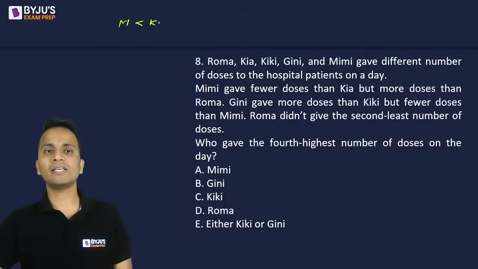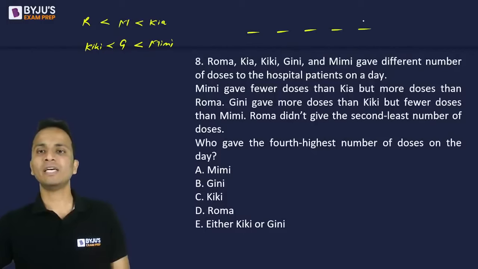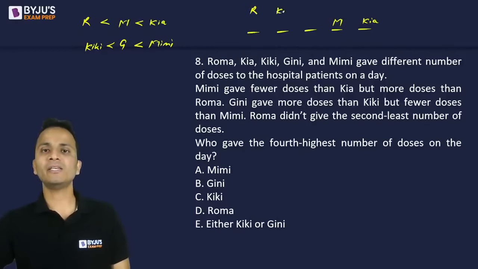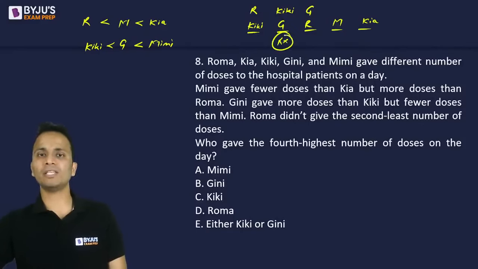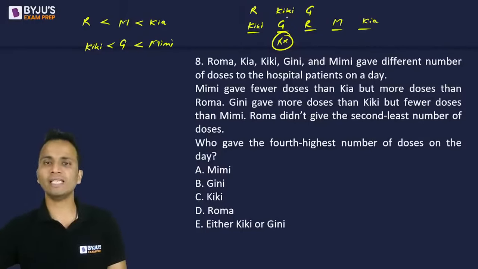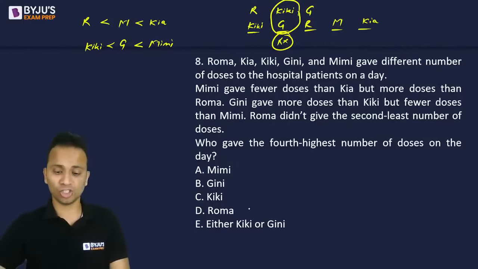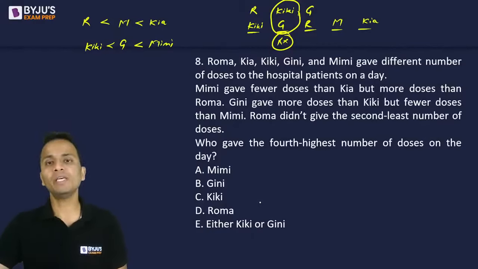Mimi gave fewer doses than Kia and more doses than Roma. And Ginny gave more doses than Kiki and fewer doses than Mimi. So 1, 2, 3, 4, 5. Kia will be the highest and Mimi will be the second highest. Then at these three places, I can place Roma, then Kiki, and then Ginny, or it can be Kiki, Ginny, and then Roma, because Roma cannot come at this place. So who gave the fourth highest number of doses? It can be Kiki or Ginny. Either one of Kiki or Ginny can be it.